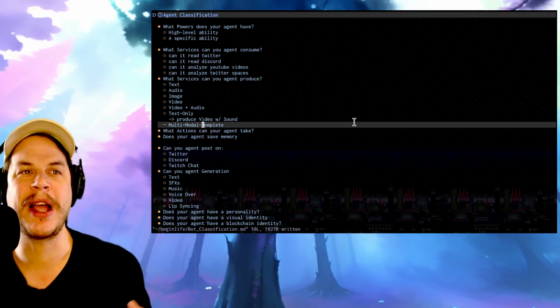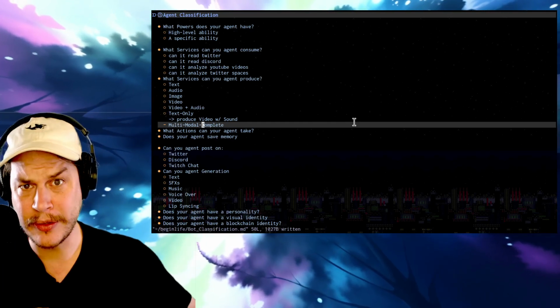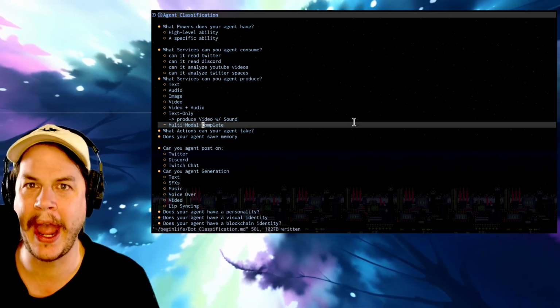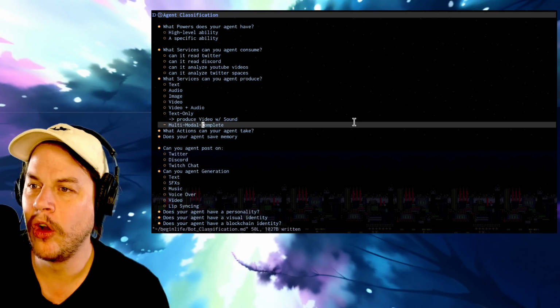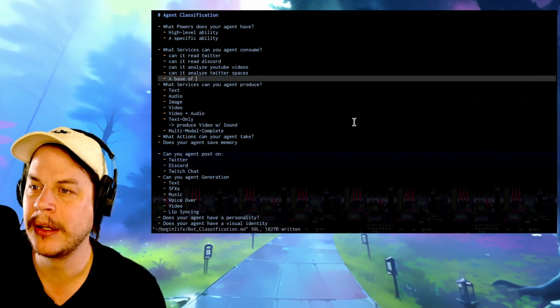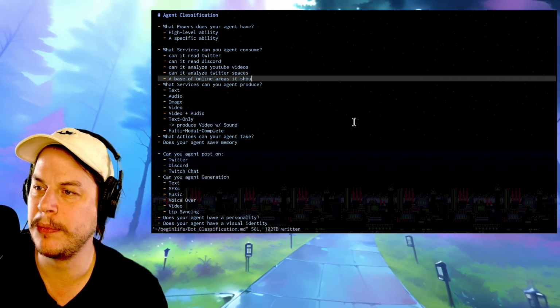Then on what it consumes, how can we know? Because you don't want to always say, can it do Twitter? Can it do Discord? Can it do this? Can it do that? I just want to know in a simpler way what its powers are, right? It makes me think there should be a base set of online areas it should be able to interact with.